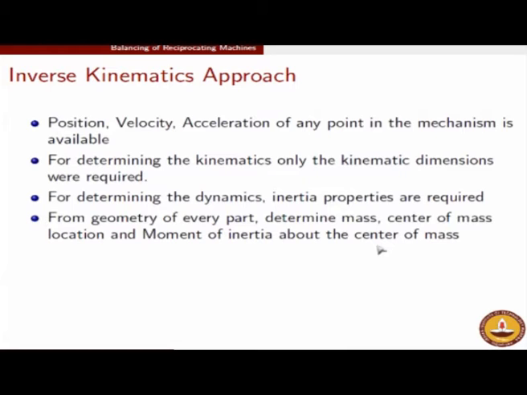Instead of saying that given a force, find the motion, which is typically what engineering mechanics will try and solve, where you know the force, solve the acceleration, then the velocity, then the position, here it is the other way around. Now we know the position, velocity and acceleration for our mechanism.